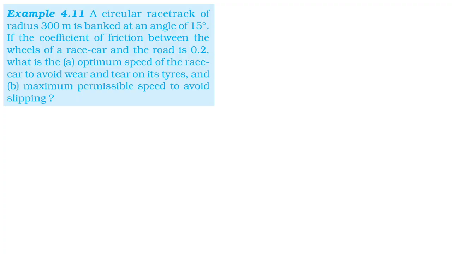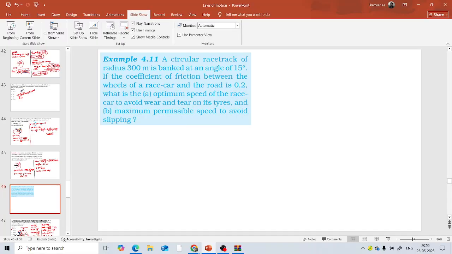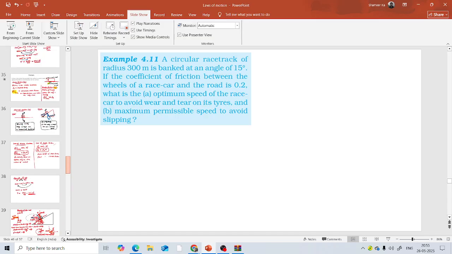I will explain the optimum speed. Actually, it is not properly mentioned in the theory part. I will explain that. Okay. So all of you please listen. There is a circular track of radius. Let me take this diagram.